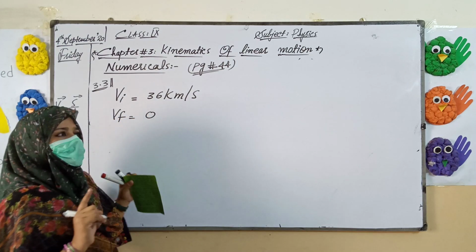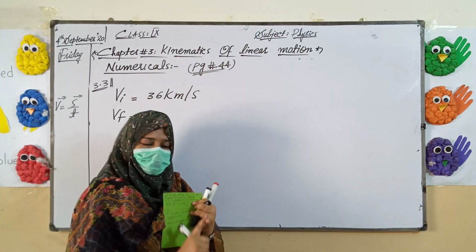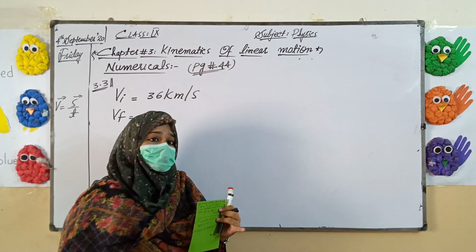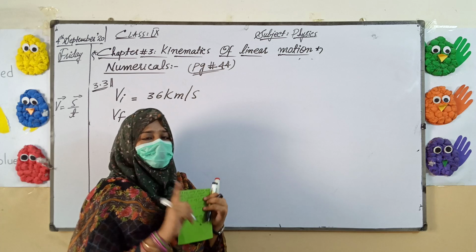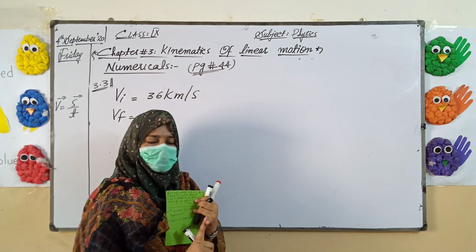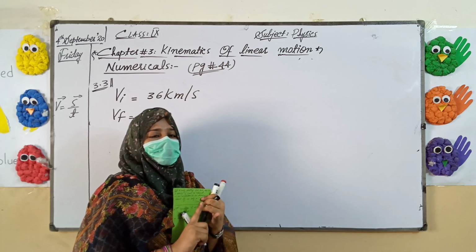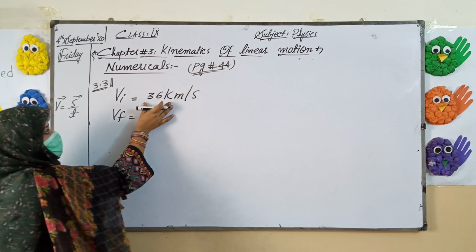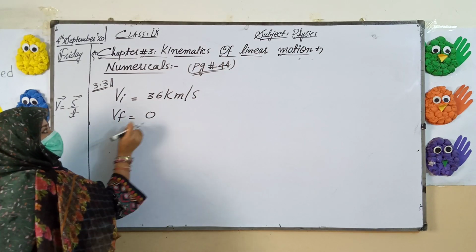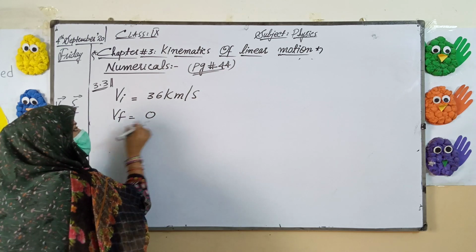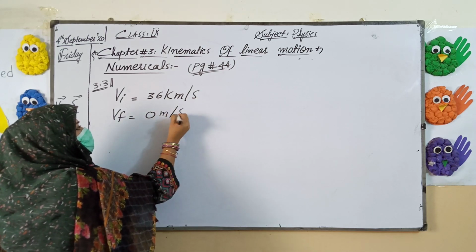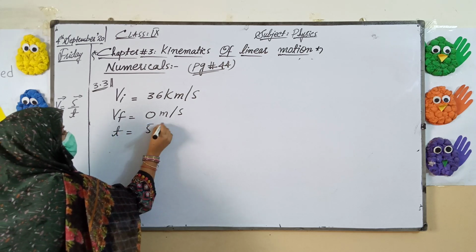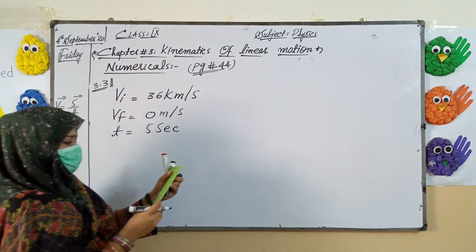Whenever a vehicle or any body is brought to the stationary condition, or starts from the stationary condition, in both conditions the velocity will be considered as 0. Initially it was moving with this velocity and finally it was brought to rest, so the final velocity will be considered as 0 meter per second after 5 seconds, that is t equals 5 seconds.